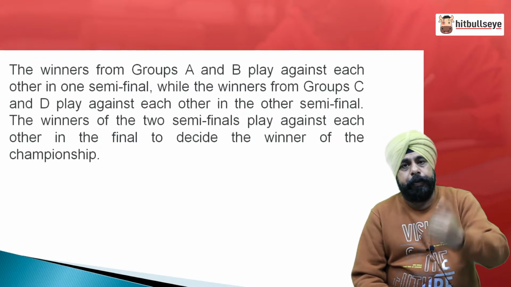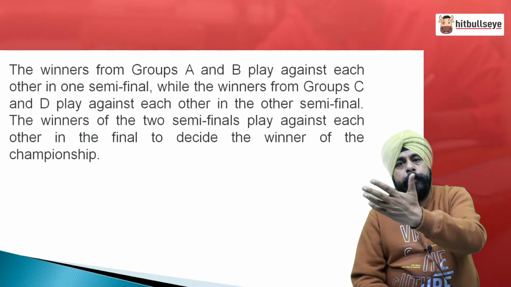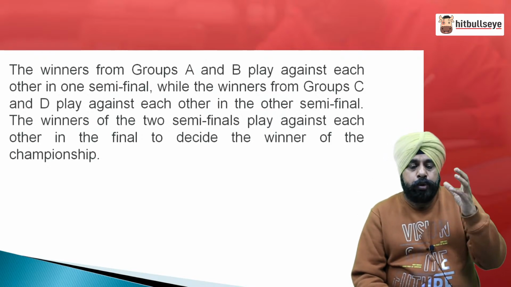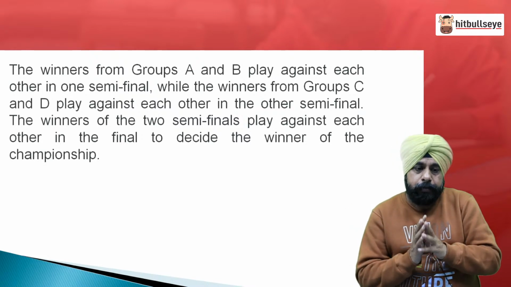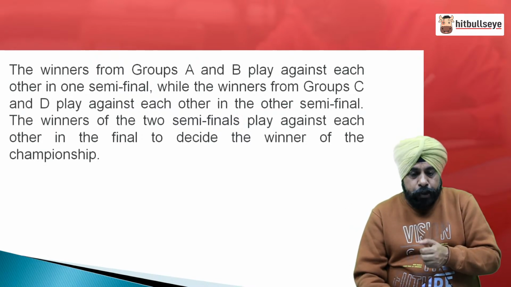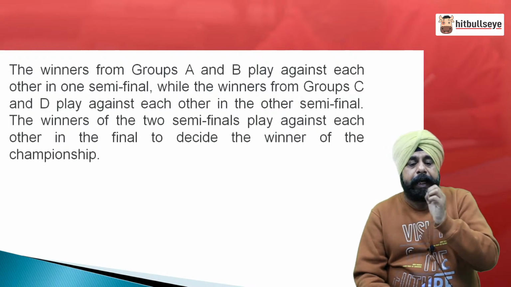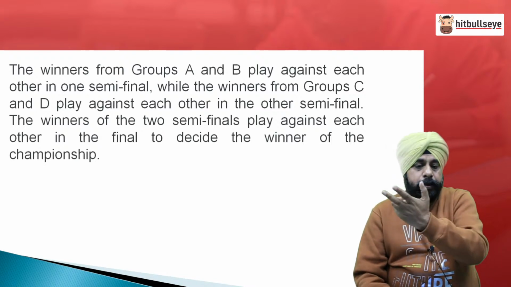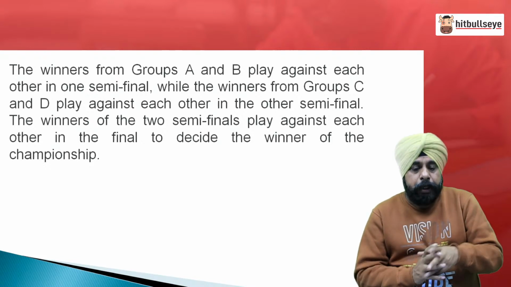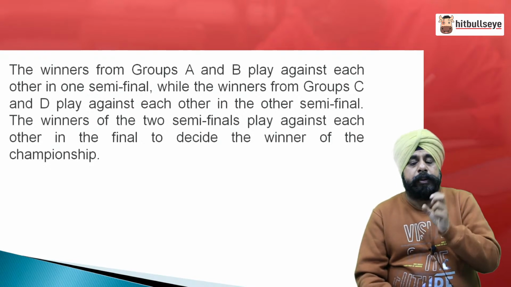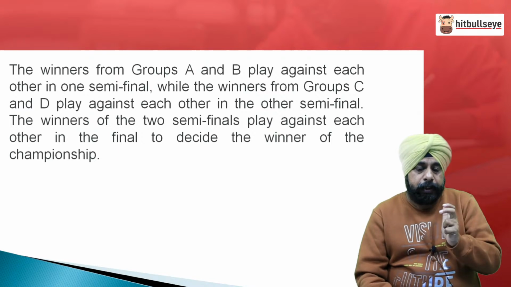Now, group A winner, group B winner, group C winner, group D winner will have 4 people. So, group A winner and group B winner will play against each other in one semi-final. Winners from group C and D will play against each other in the other semi-final, and the winners of the 2 semi-finals play against each other in the final.